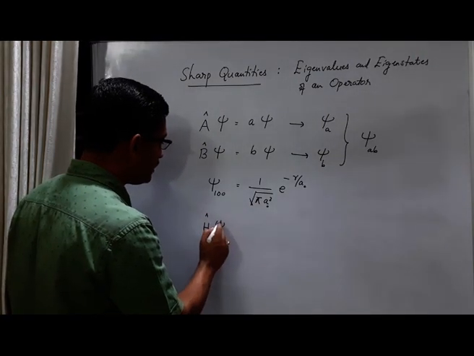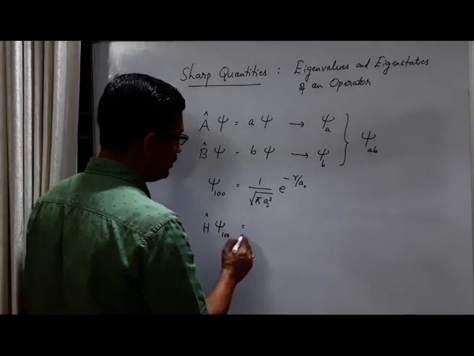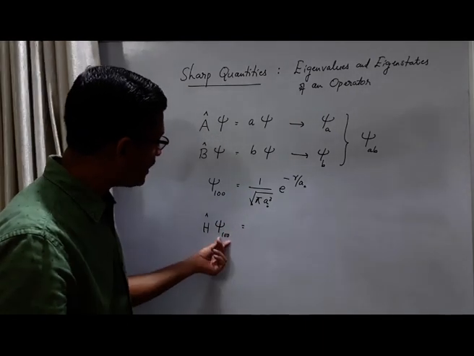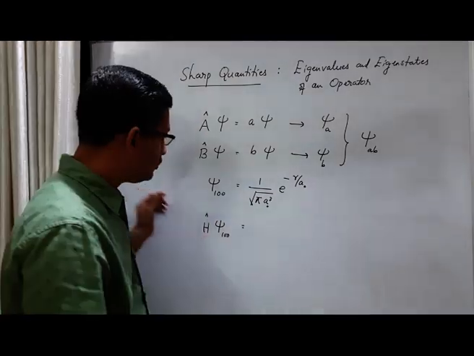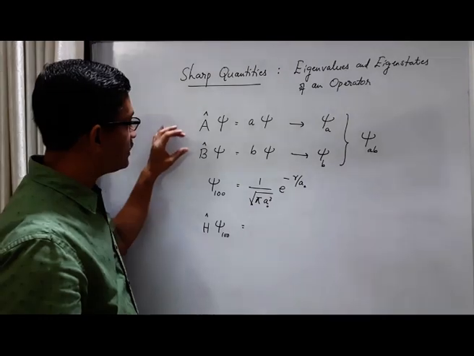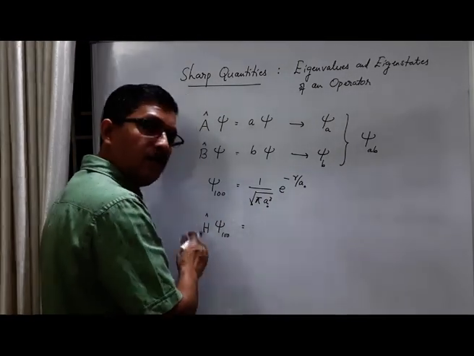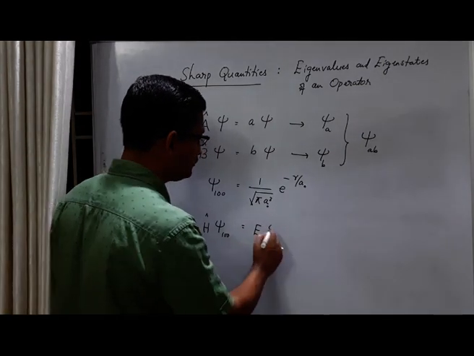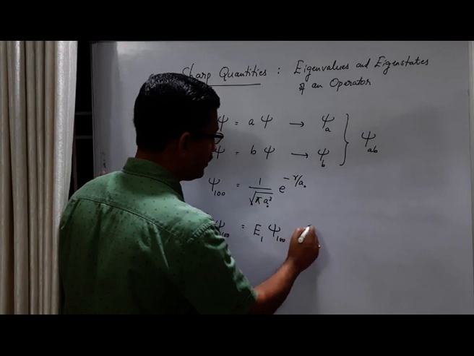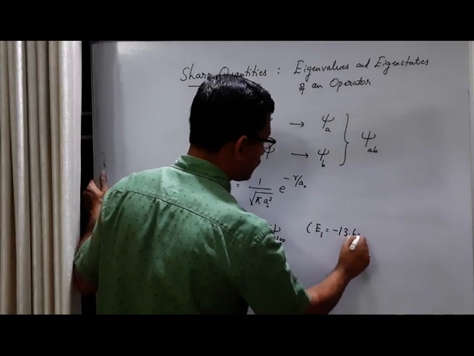It acts on this state psi 1 0 0. This state is an eigenstate for the energy operator, so it should satisfy an eigenvalue equation like this. The eigenvalue of the energy operator is nothing but the corresponding energy value E1, where E1 is minus 13.6 electron volt.